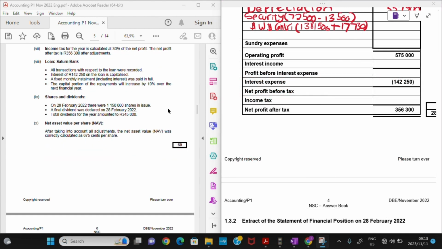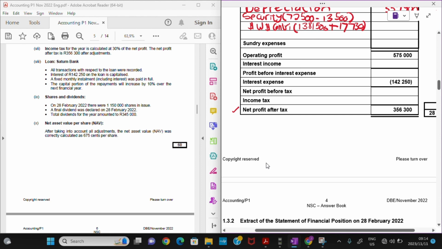So number 7, they say income tax for the year is calculated at 30% of the net profit. So the net profit after tax is 356,300 after adjustments. So we can also see that here, by our answer sheet, it is actually given, right? So let us see what we can do.